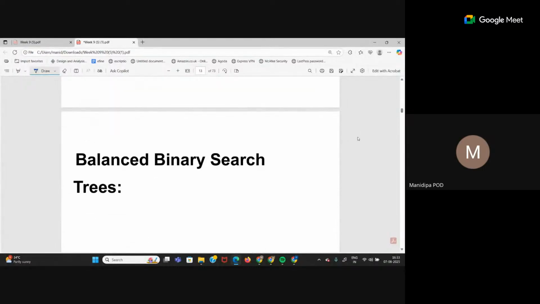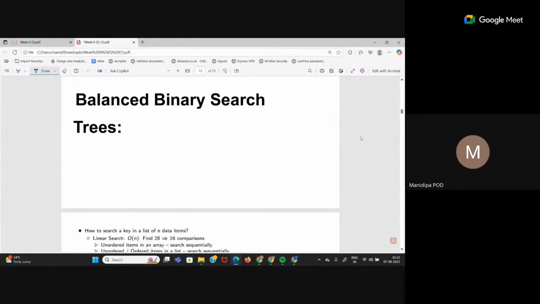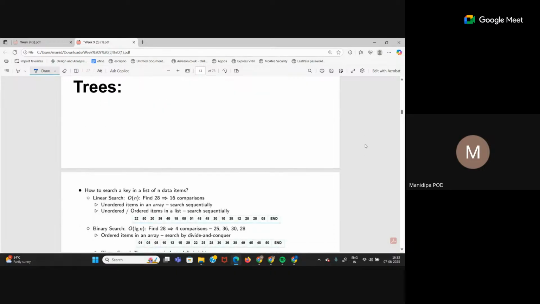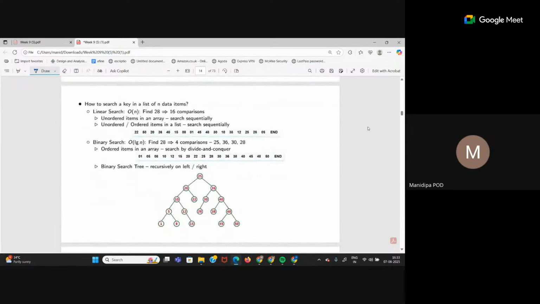So that is about indices, basic indices. We haven't come to B tree, B plus tree yet. First we have to learn what a balanced binary search tree is, then 2-3-4 tree, then we'll come to the B tree and B plus tree. Binary search trees we discussed in week 8. All of this part you know.